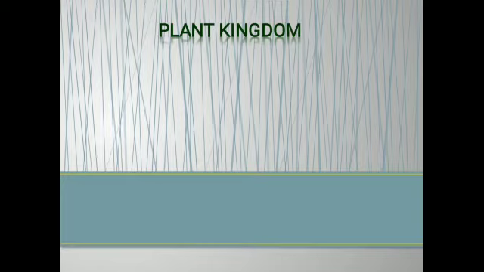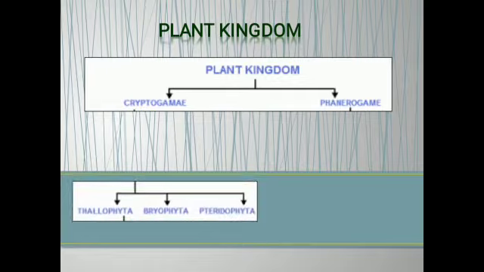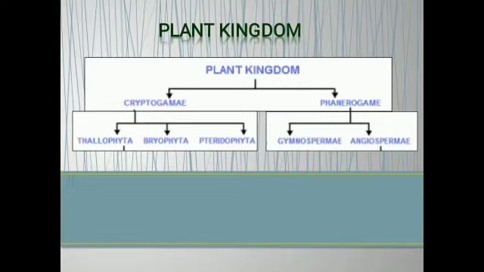Plant kingdom is divided into two major groups, cryptogame and phanerogame. Cryptogame means plants without seed, and phanerogame means seed-bearing plants. Cryptogame is further divided into three major groups, Thallophyta, Bryophyta and Pteridophyta. And phanerogame is further divided into two major groups, Gymnosperm and Angiosperms.